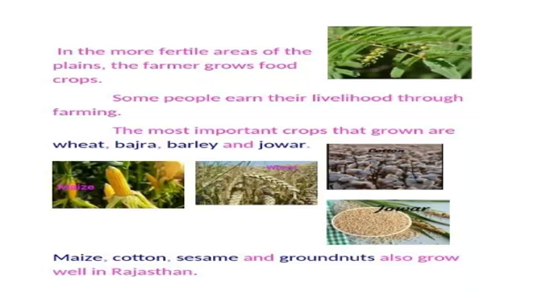In the more fertile areas of the plains, the farmer grows food crops. Some people earn their livelihood through farming. The most important crops that are grown are wheat, bajra, barley, and jowar. Maize, cotton, sesame, and groundnuts also grow well in Rajasthan.